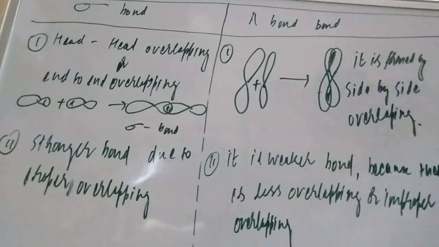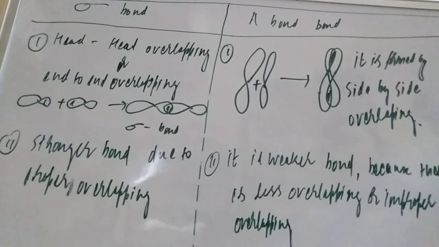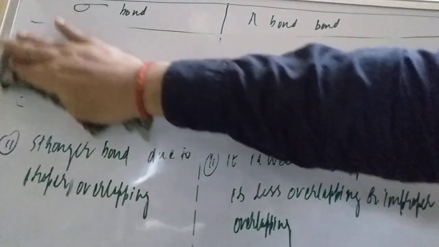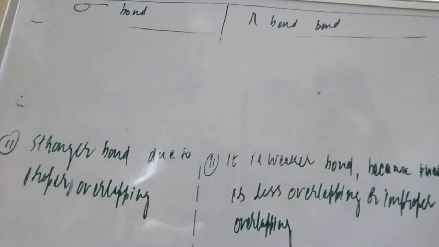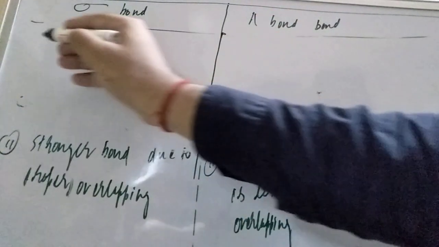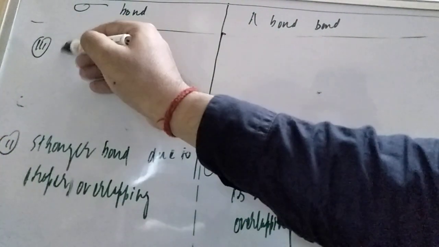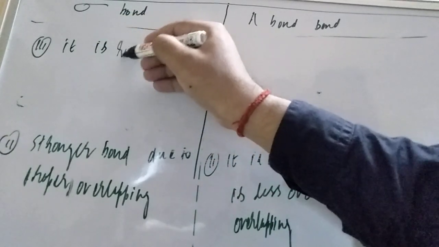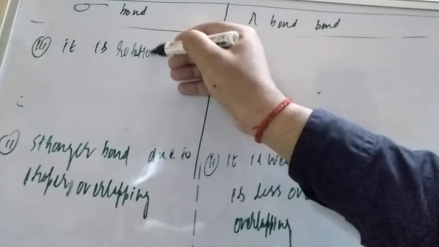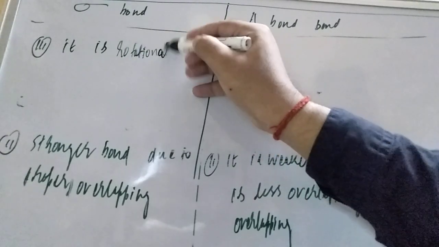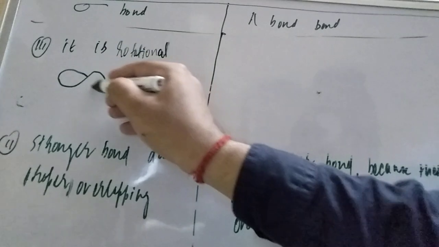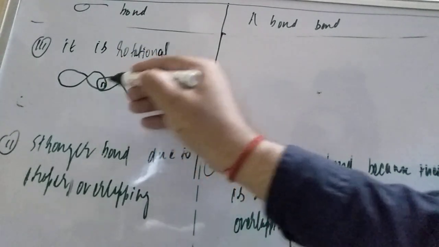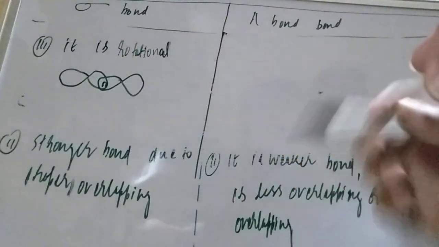Now let us try to understand some more points, student. The third point is very important: it is rotational. Rotational means what, student? Suppose this type of overlapping is there, you can rotate it like this.